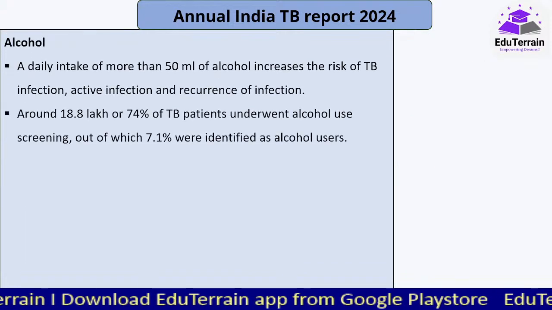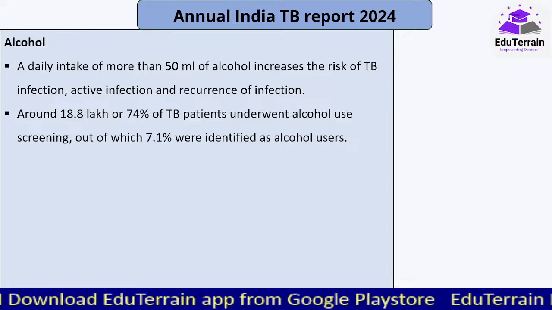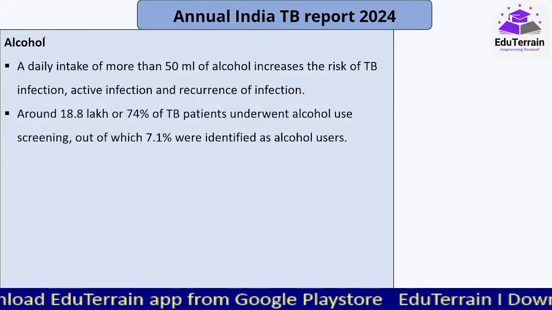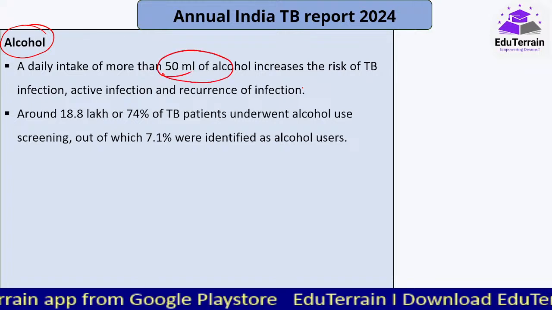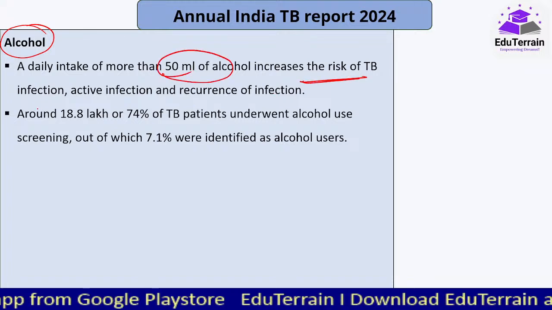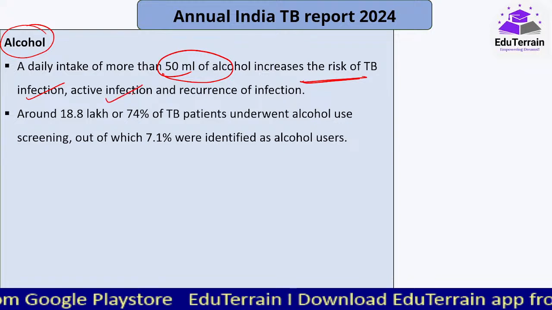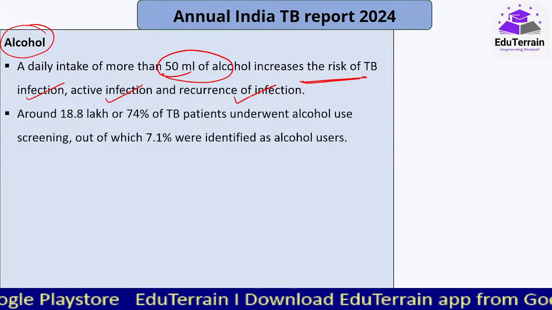Now the fourth important risk factor is alcohol. It seems that a daily intake of more than 50 ml of alcohol increases the risk of TB infection, active infection and recurrence of infection.